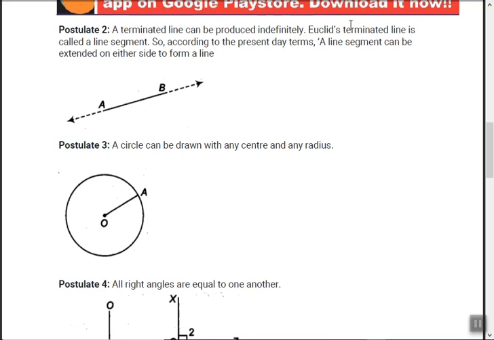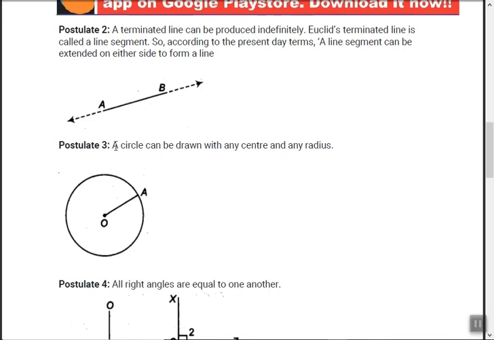Euclid's terminated line is called a line segment. So according to present day terms, a line segment can be extended on either side to form a line, right? You can see from the figure itself. If you don't take the arrows, only the dark line, it's segment AB. But if you add these arrows on both sides, it becomes line AB, right?